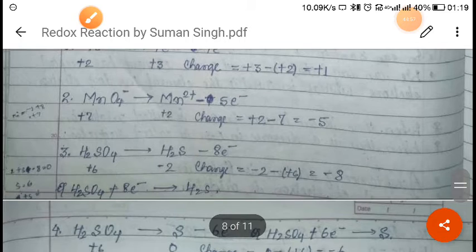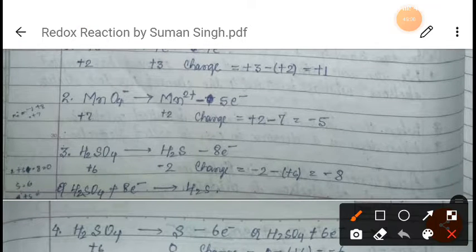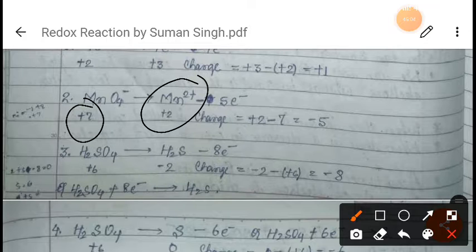Now next, for this also, Mn is in the +7 oxidation state. It is changing into +2 oxidation state, meaning the change in oxidation state will be -5. So you just have to subtract 5 electrons here, right?